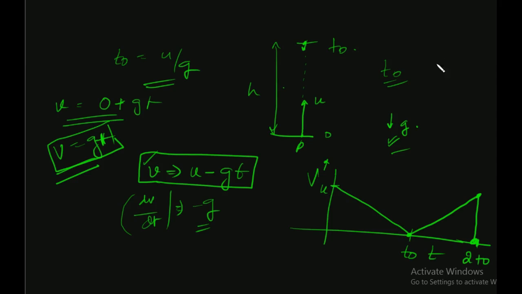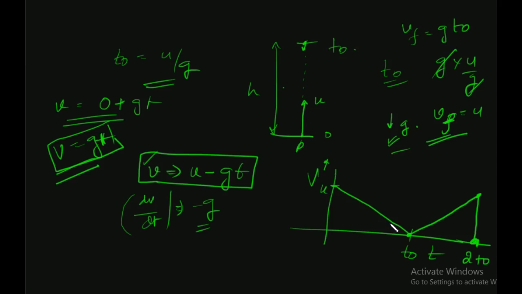Since time taken will be t naught only, the final velocity would be equal to g t naught, and g into u by g, the final velocity vf will also be u. So this is the total graph.